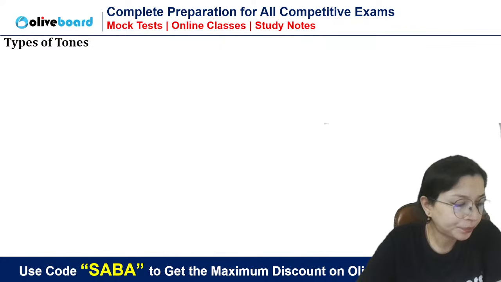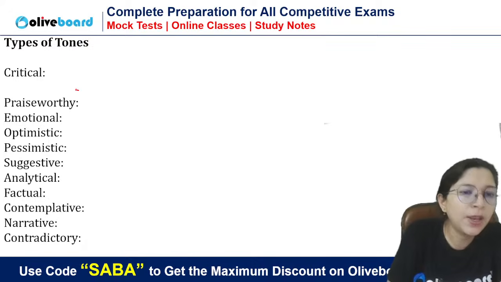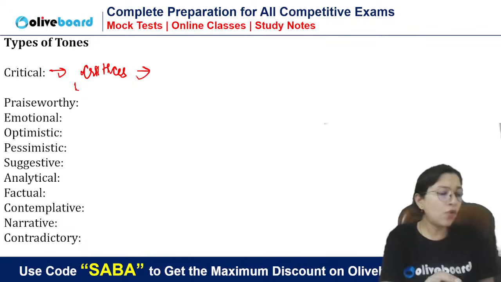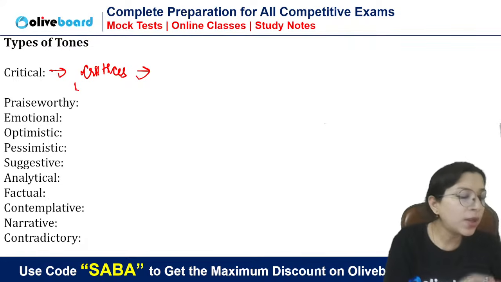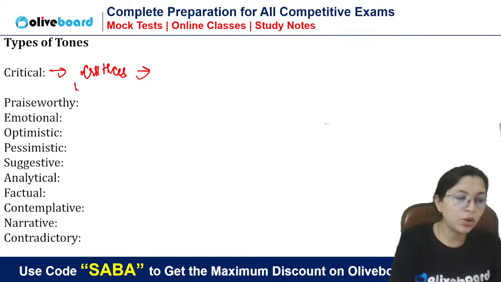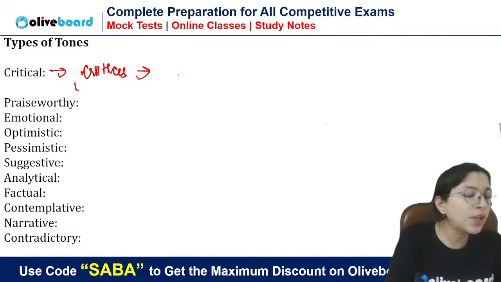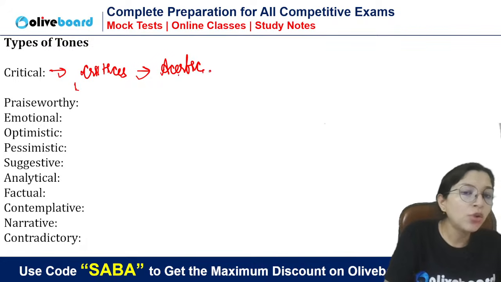How to find the tone? See, first of all, the most common tone is critical. One by one, I'm explaining to you. Critical tone means when the author criticizes somebody, it's very easy. But do you know, for this one critical tone, there are so many vocabs that we can use. When the author criticizes government policies or anything, that will form a critical tone. Critical word may not be given in the option. You can use the word acerbic. You can use the word vitriolic. You can use the word vituperative.